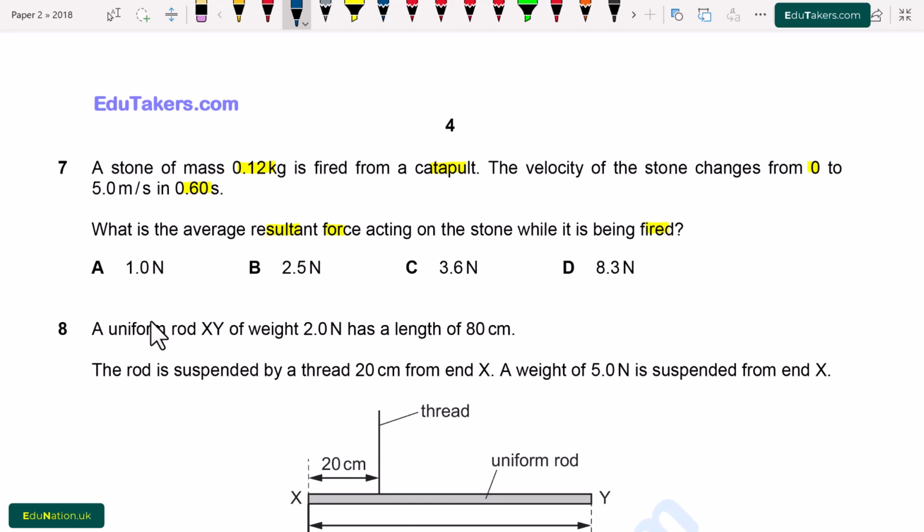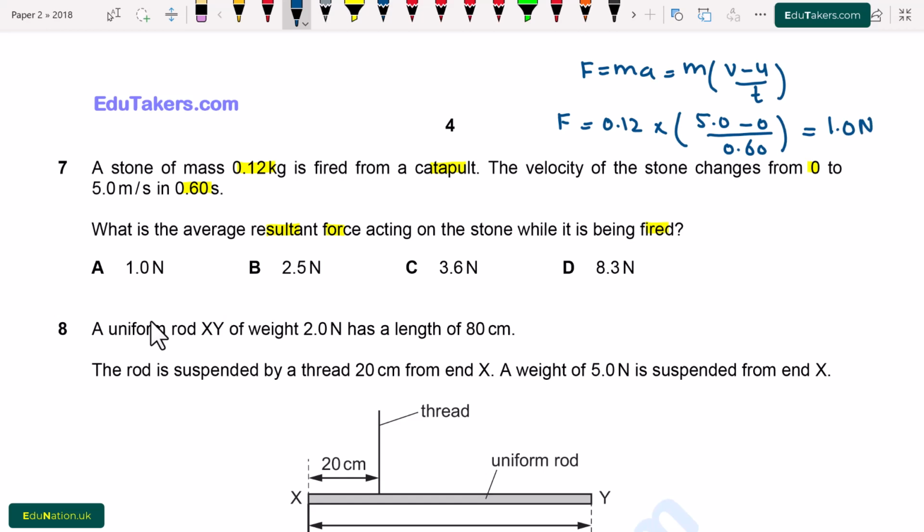So here we have to find out the resultant force when the time and velocity are given. I use Newton's second law of motion. F is equal to ma, and we know that acceleration is the rate of change of velocity, so it will be v minus u over t. Force will be equal to mass, which is 0.12, multiplied by v, which is 5.0, minus u, which is 0, divided by time, which is 0.60. So force will be equal to 1.0 Newton. Now we see the options. Option A, 1.0 Newton, is correct.